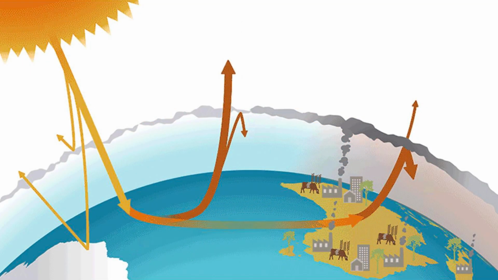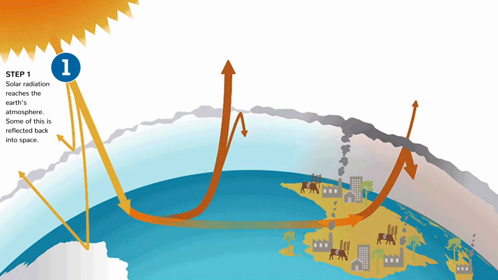With all these gases building up in the troposphere, the Earth's temperature is kept warmer through the greenhouse effect. On a very basic level, here's how global warming happens. Solar radiation reaches the Earth's atmosphere. Some of this is reflected back into space. The rest of the sun's energy is absorbed by land and the oceans, heating the Earth.